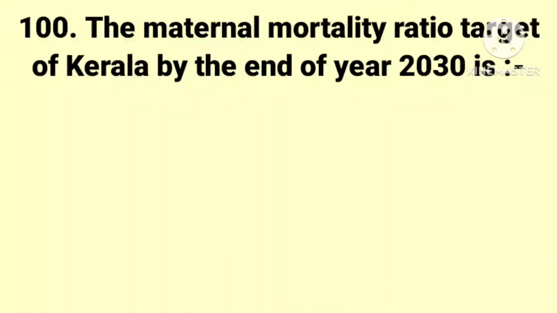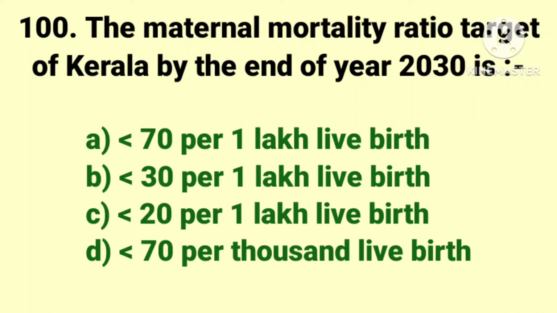Next and last question. The maternal mortality ratio target of Kerala by the end of the year 2030 is. The options are less than 70 per 1 lakh live birth, less than 30 per 1 lakh live birth, less than 20 per 1 lakh live birth and less than 70 per 1000 live birth. And the answer is less than 20 per 1 lakh live birth.